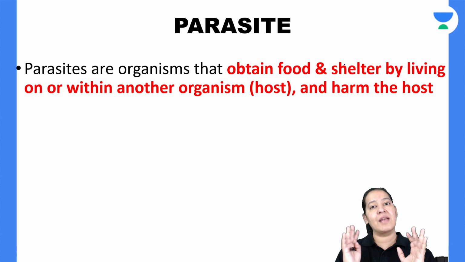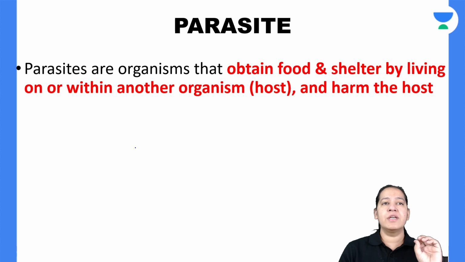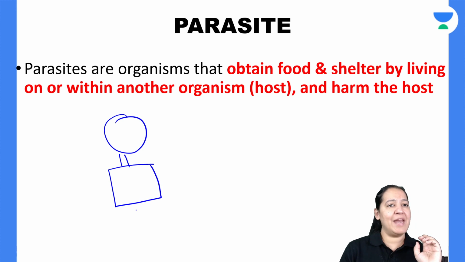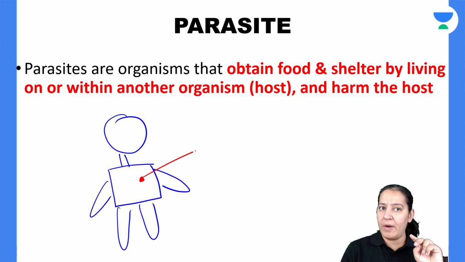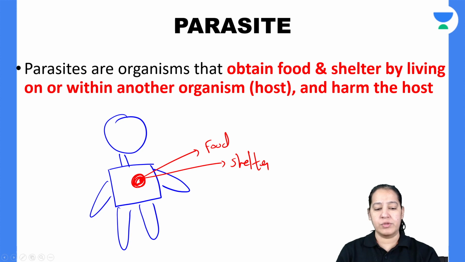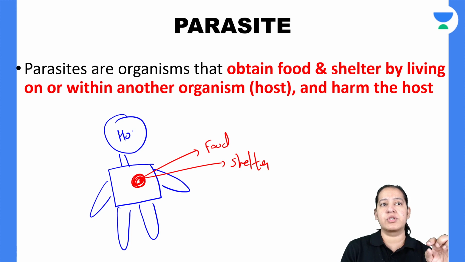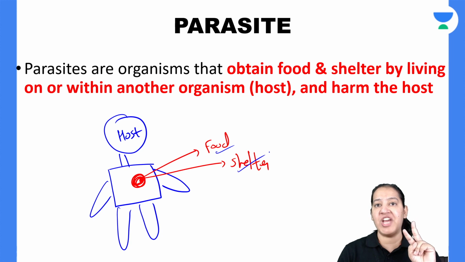Before going to the classification of parasites, you should understand what a parasite is. There is an organism which is known as the host. Who is the host? The host can be a human or any animal. The host is an organism which provides two things to the parasite: food and shelter. This is a parasite, residing inside the host, and this is the host. So the parasite resides inside the host and obtains food and shelter from the host.